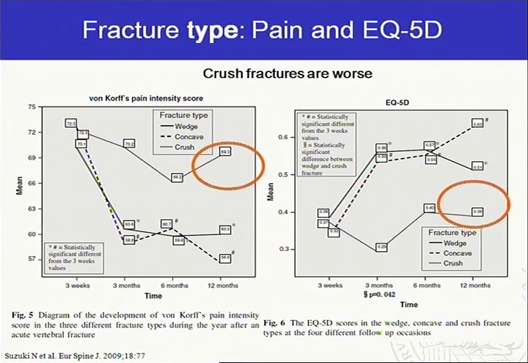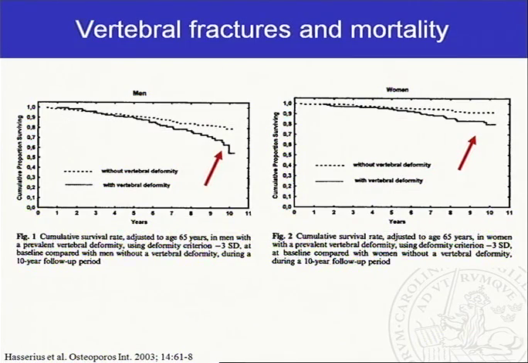So what's the outcome of conservative treatment? Well, this is again the study from Gothenburg, where patients were followed for 1 year. If you just look at the 1-year result, you can see that most of the patients are not back to any normal state even after a year. And it's worse depending on where the fracture is located and what type of fracture, where crush fractures have a worse outcome. And this is our normal standard care, conservative management, which is then not very successful. And of course, you might also know that those with vertebral fractures have a higher mortality rate, particularly in the long term.